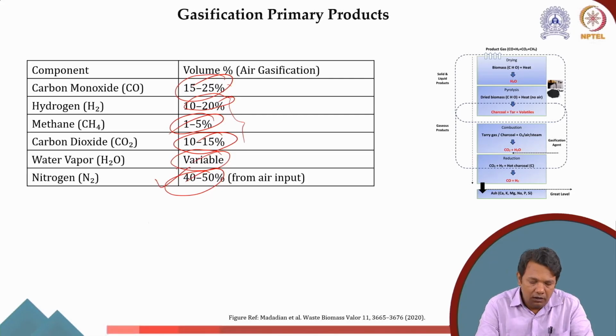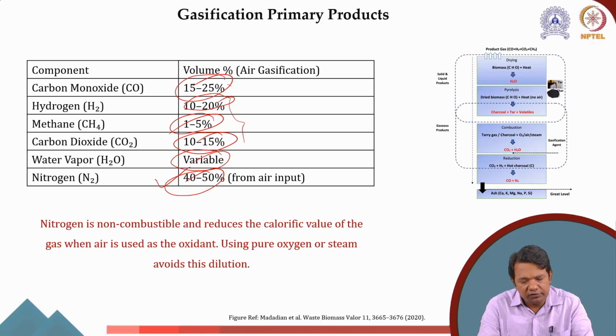So this is a typical composition. Because nitrogen is a non-combustible gas, it reduces the overall calorific value of the gas, as 50% of the volume of gas is occupied by nitrogen. One possible solution is, instead of using air, to use pure oxygen, and that will help us get a high calorific value syngas.